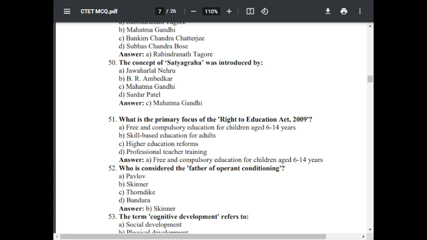Question number 52. Who is considered as the father of operant conditioning? Option A, Pavlov. Option B, Skinner. Option C, Thorndike. Option D, Bandura. The correct answer is Skinner.